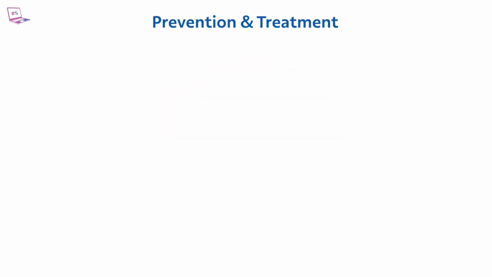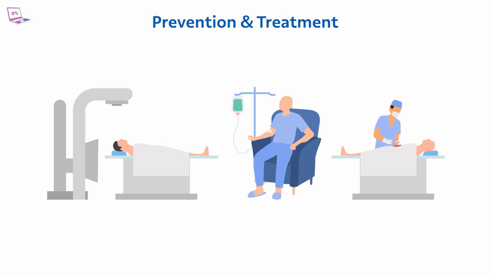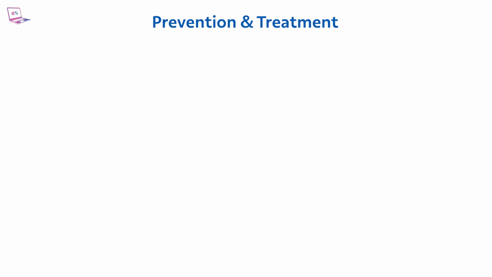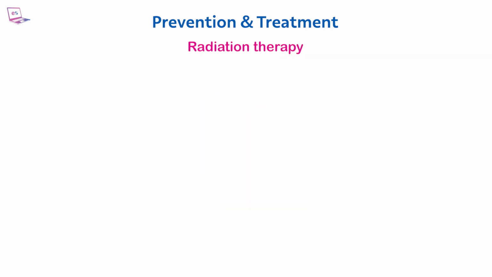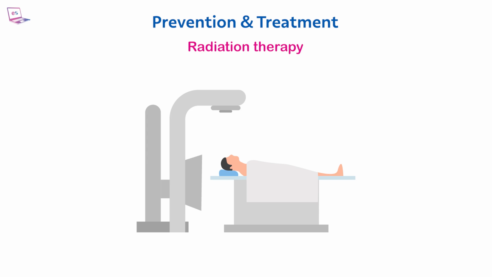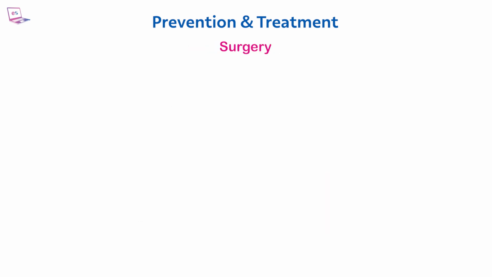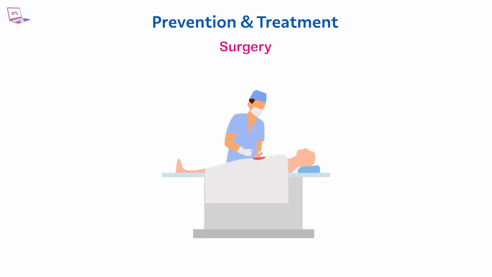Prevention and treatment. Researchers believe that many factors that could potentially influence the development of cancer result from lifestyle and personal choices. Making significant lifestyle changes can help prevent cancer. The three main treatments for cancer are: chemotherapy. Powerful chemicals or drugs are used to kill cancerous cells. Radiation therapy. X-rays are used to kill cancerous cells. Surgery. The medical procedure in which the tissues with cancer cells are removed from the body.